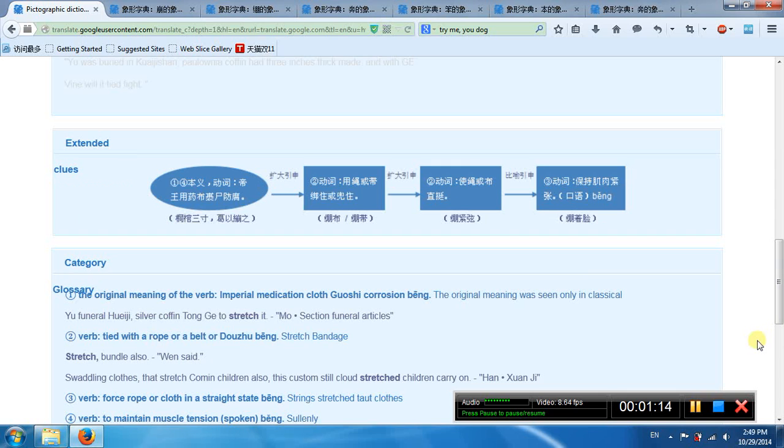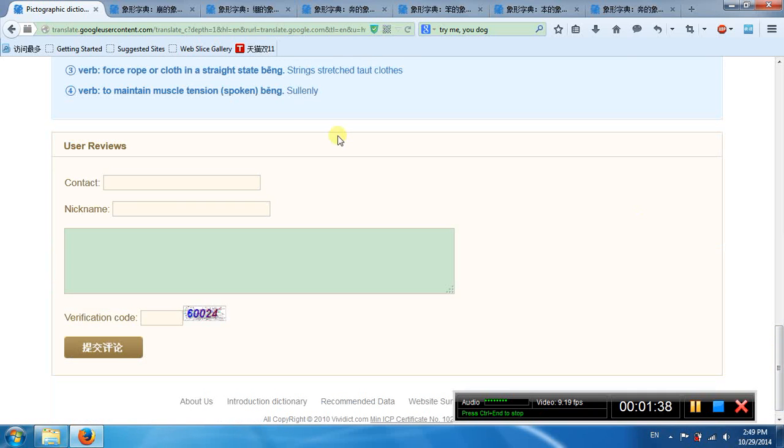So his first meaning is the medication clothes to prevent corrosion. Okay. The second meaning is tied with a rope or belt. Okay. The third meaning is the first rope clothes in a straight state. A first meaning to maintain musical tension. Beng.